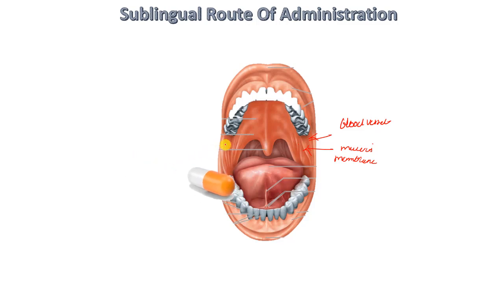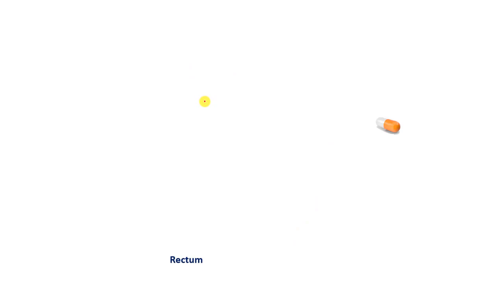So what happens when drug goes into the mouth? Maybe liquid medicaments also were there. Drug is absorbed through this mucous membrane. There is an example of ephedrine hydrochloride. Sorry for my handwriting, friends. So ephedrine hydrochloride tablet is given through this sublingual route to the asthma patient. Asthma. Okay. So this is a very good route of drug administration.